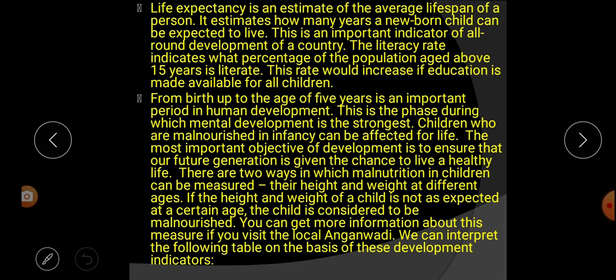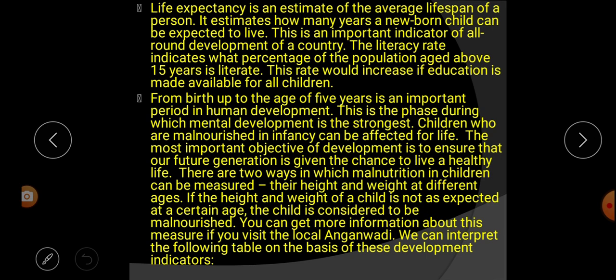That means from birth to 5 years, the child develops mentally most strongly. Children who are malnourished in infancy can be affected for life. That means those who don't get proper health care and proper food are affected for life.